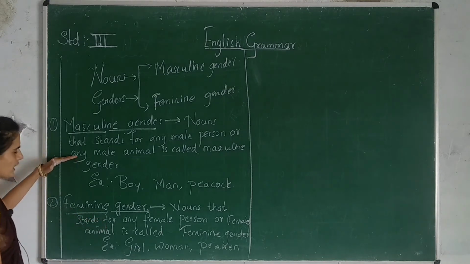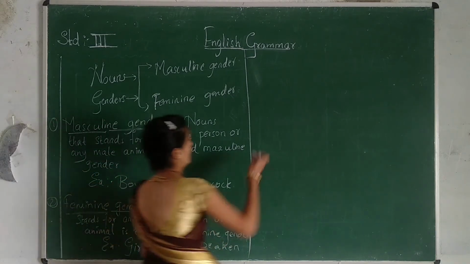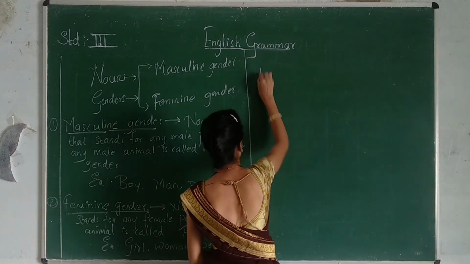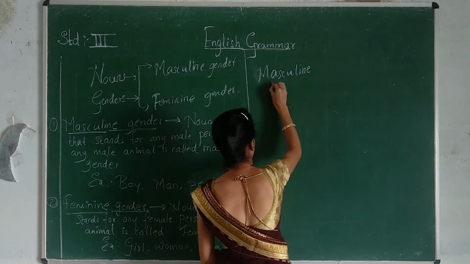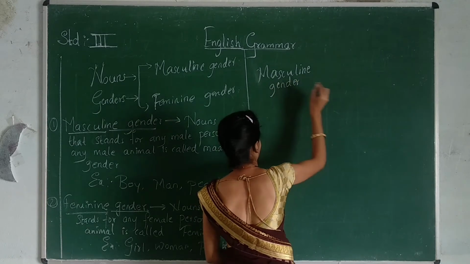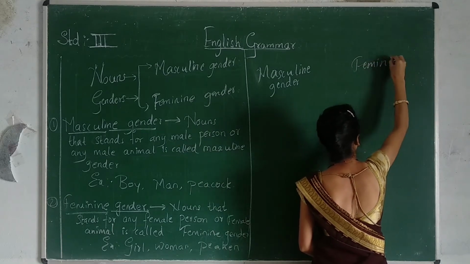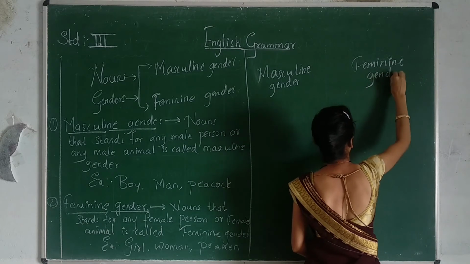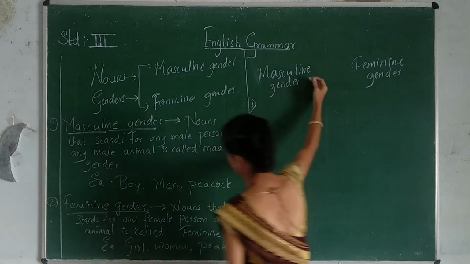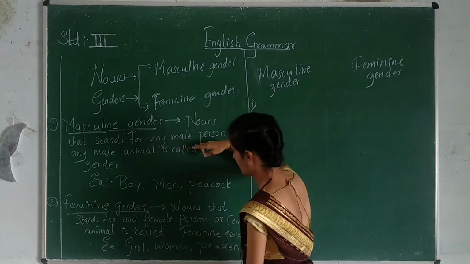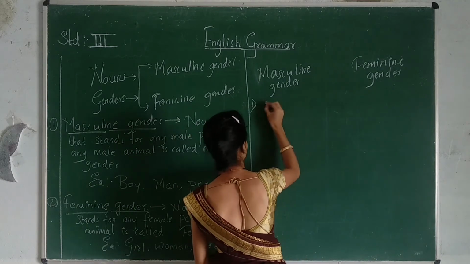Now I am going to give some more examples for masculine gender and feminine gender. First in masculine gender, we will take any male person: actor.